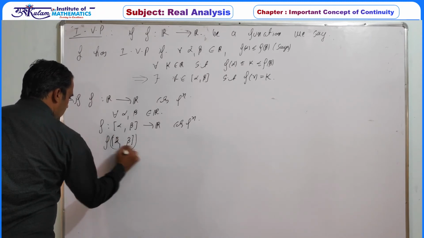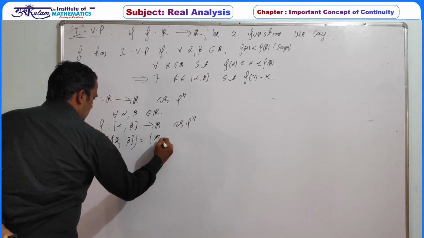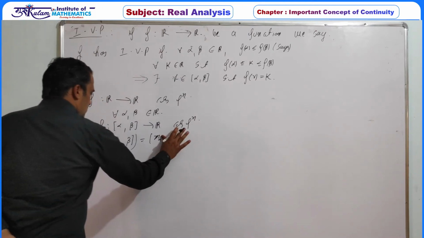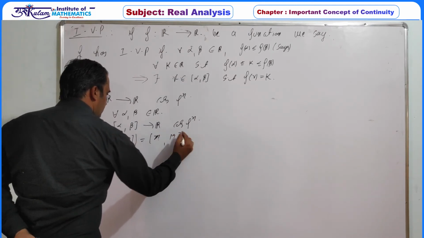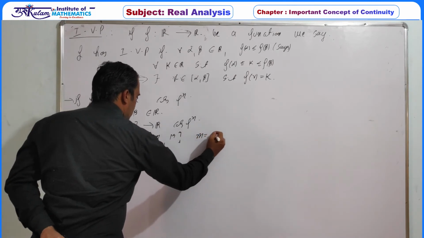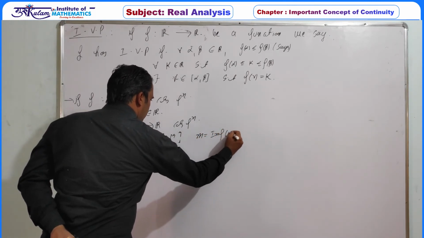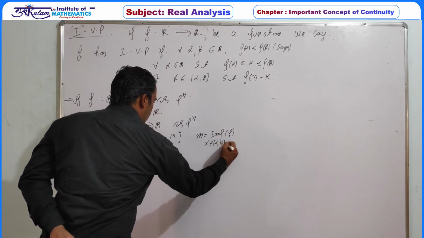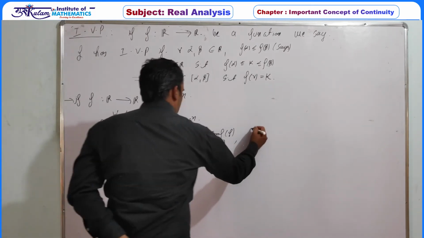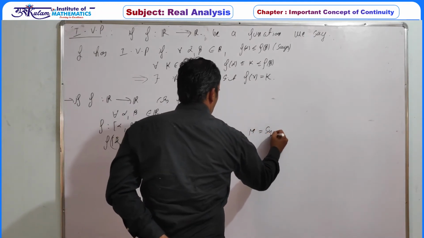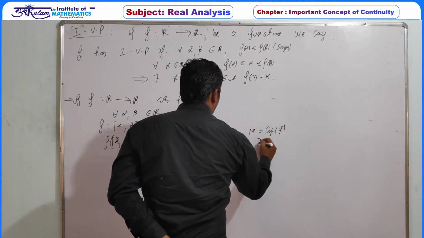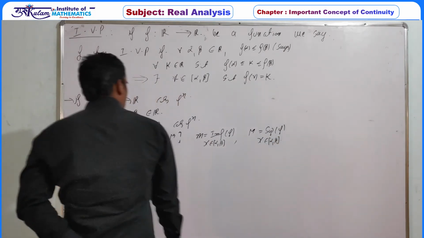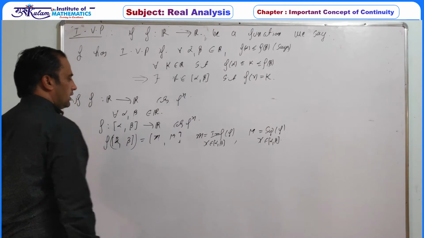So this must be equal to small m to capital M, where small m is the infimum of f whenever x belongs to the closed interval alpha beta, and capital M is the supremum of f whenever x belongs to alpha beta. We have already proved that.